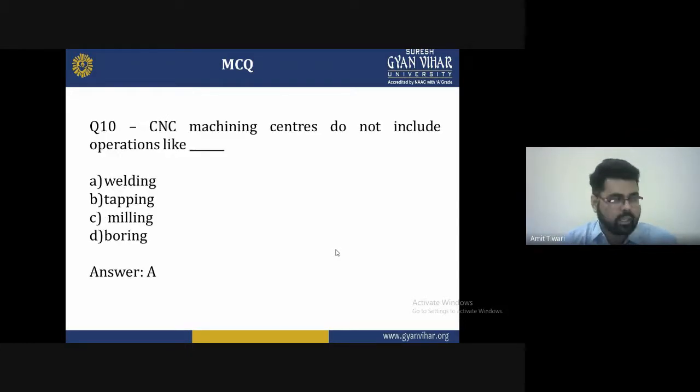And the last question, the 10th: CNC machining centers do not include operations like welding, tapping, milling, boring. The correct answer, A, that is welding, is the correct answer for this question.